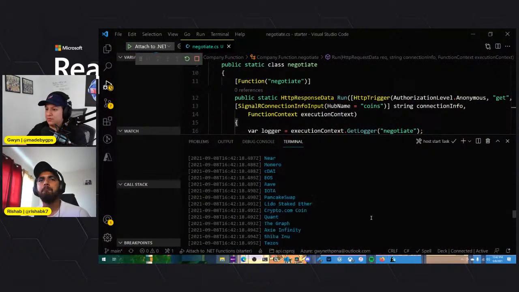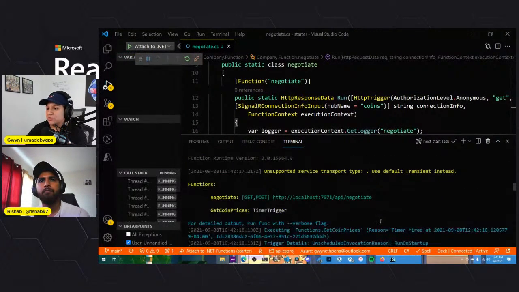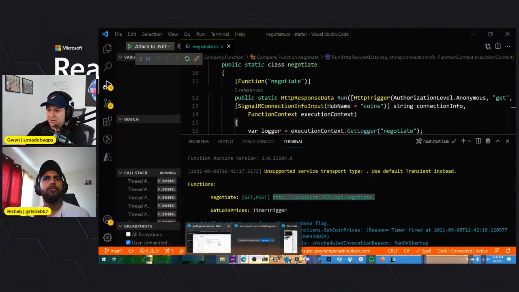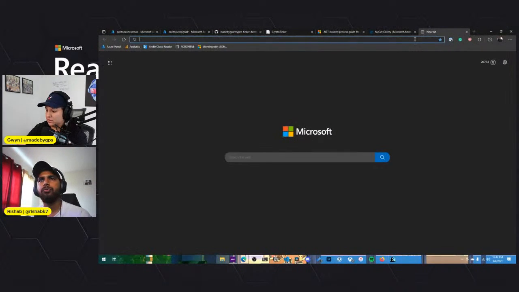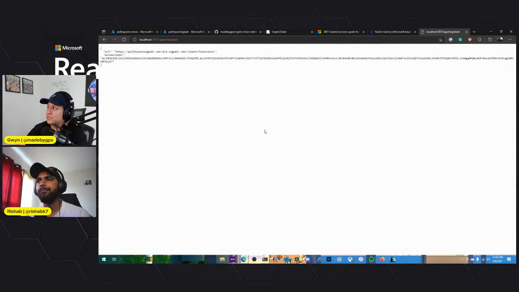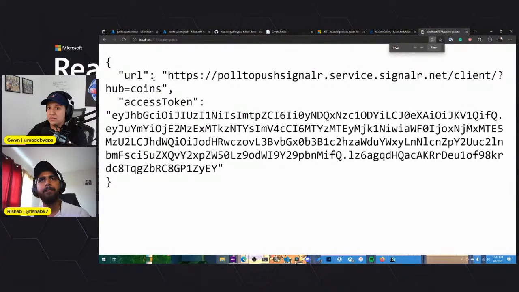Okay, so the thing about when you run multiple functions, you see we have our trigger, get coin prices, but we also have our negotiate here. We can actually click on this. I'm going to just copy it, and then we'll open it up in our browser here. What we get is a URL and an access token. And this is what clients will use to connect to our SignalR service, right? So for this function, we just had to add the SignalR attributes, and we sort of just printed to the console kind of thing.